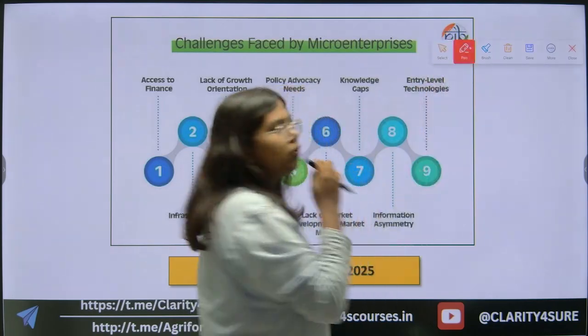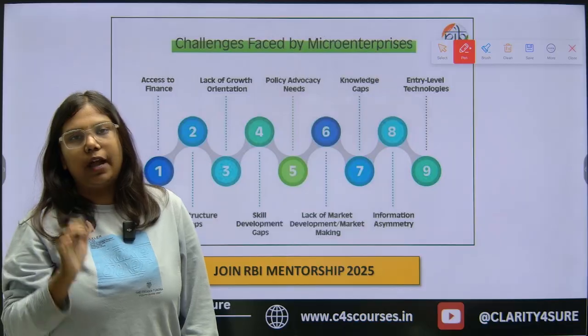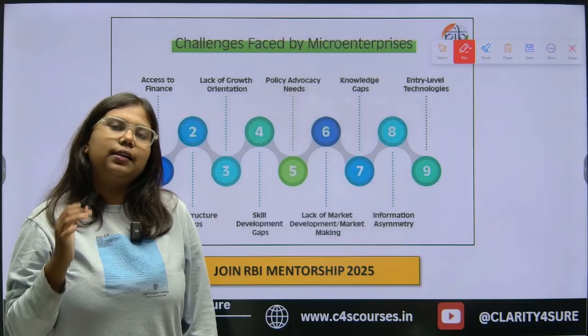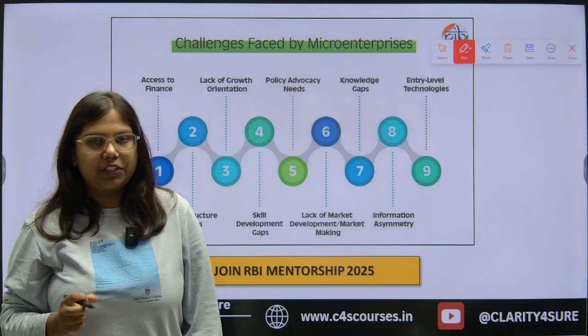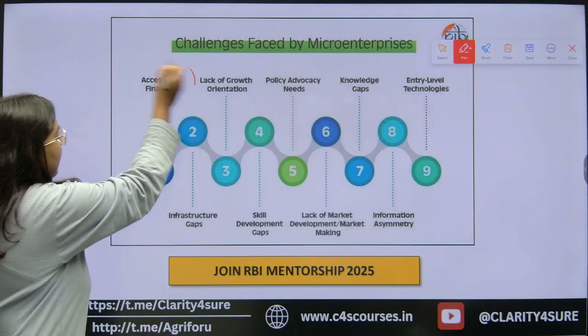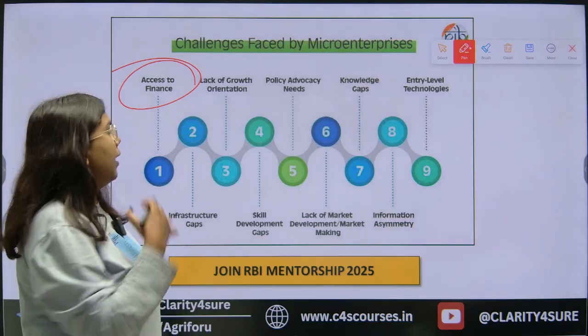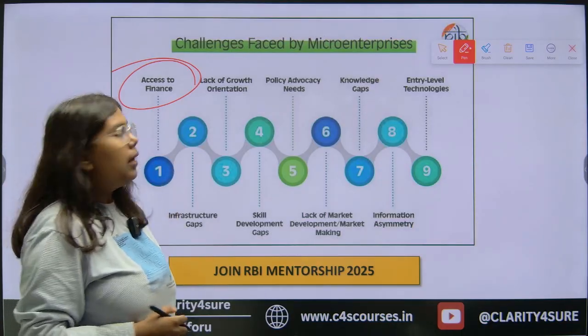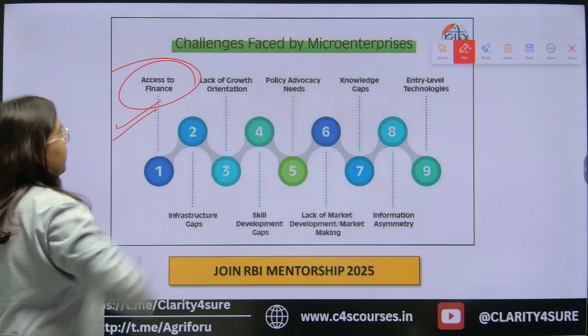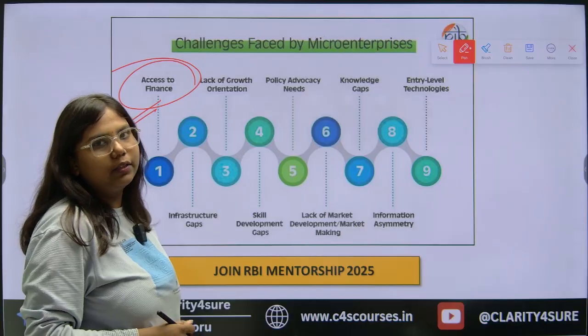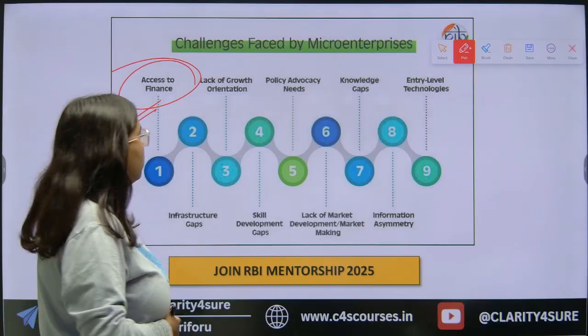Now, despite this many key initiatives in the Pradhan Mantri Mudra Yojana, till date they also face a lot of challenges, like access to finance. Though Mudra Yojana provides loans up to 20 lakh, this scheme today also faces access to finance issues, that is, they are facing difficulties in taking the loans.